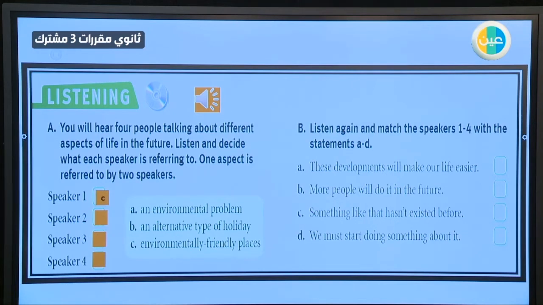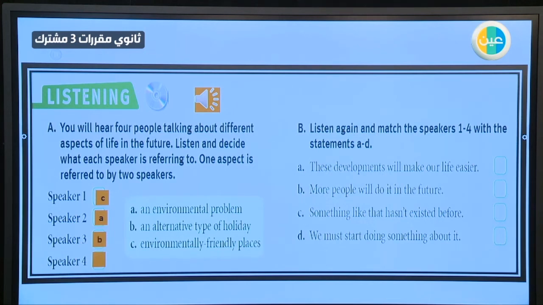C, environmentally friendly places. When he talked about eco cities, like in China, the first kind, and then London, and so on. Let's go to speaker 2. And speaker 2 is A. Why? Environmental problem. Do you remember when he talked about the problem, which is lack of water because of the changing of weather? Number 3, speaker 3.